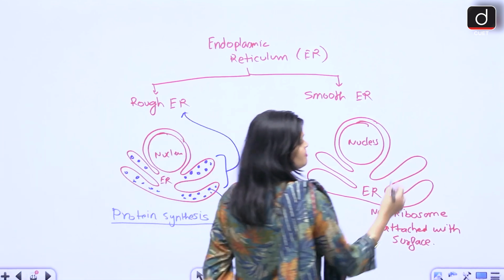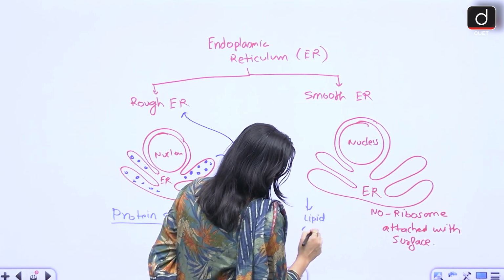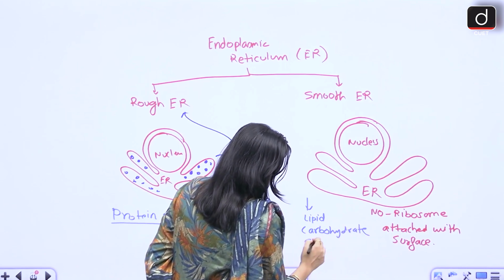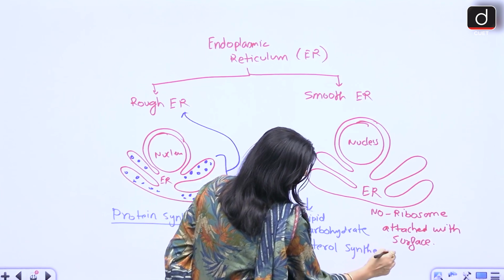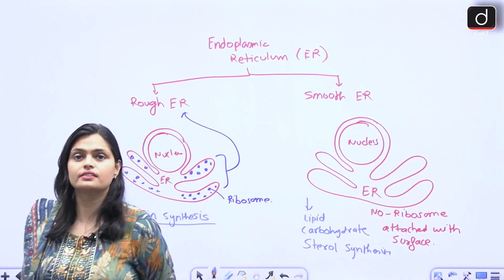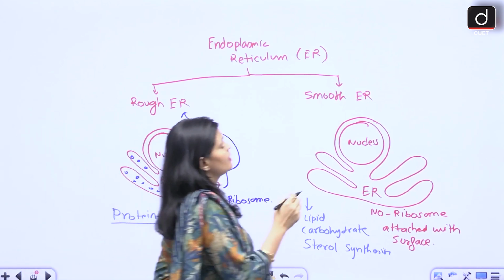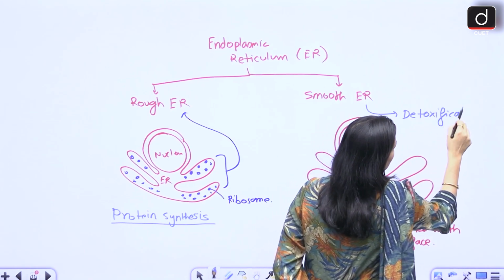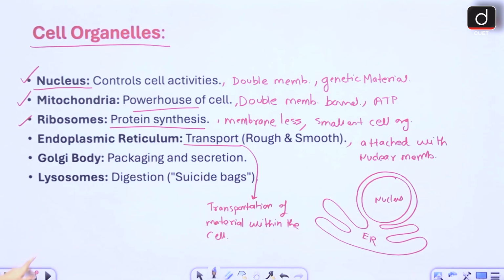And for smooth endoplasmic reticulum, the important function is lipid, carbohydrate, sterol synthesis, right? So they help in the synthesis of these things. Apart from this, smooth endoplasmic reticulum also helps in detoxification. ठीक है, ये detoxification भी करते हैं. So these are the important points related to endoplasmic reticulum.